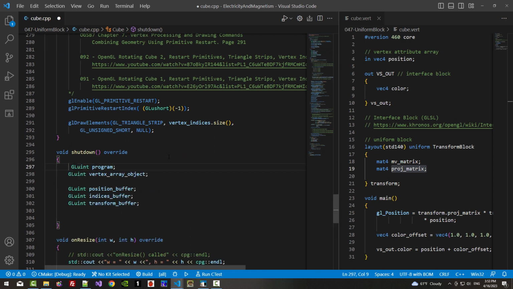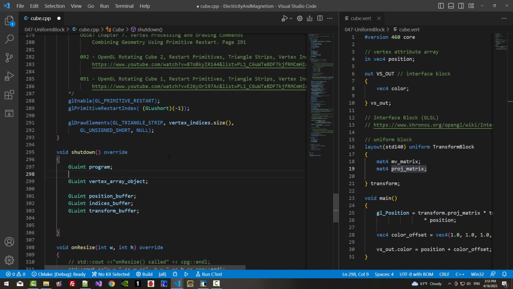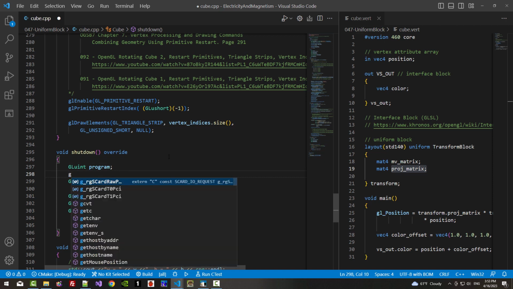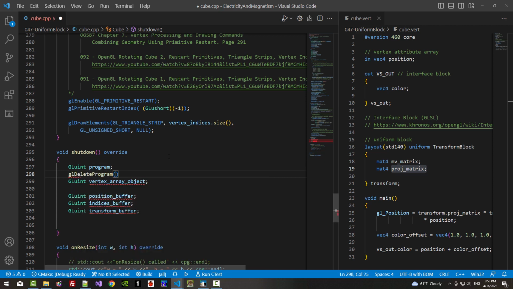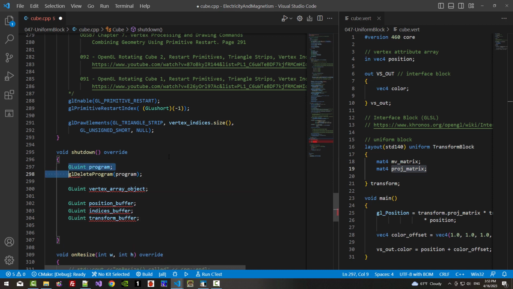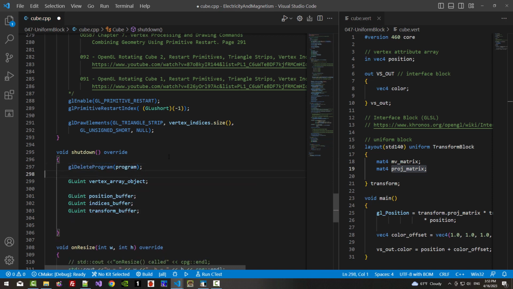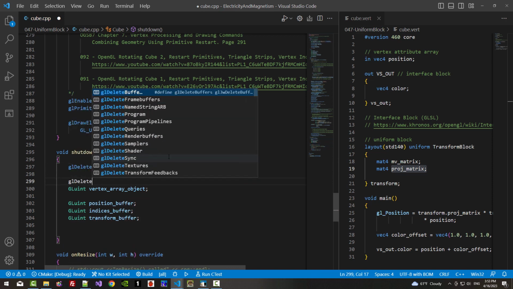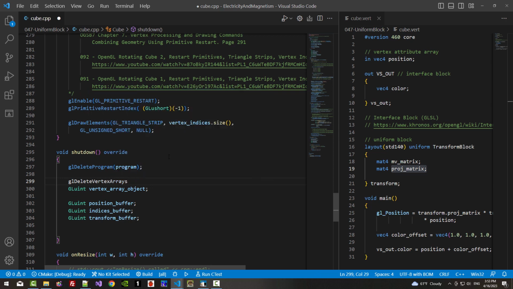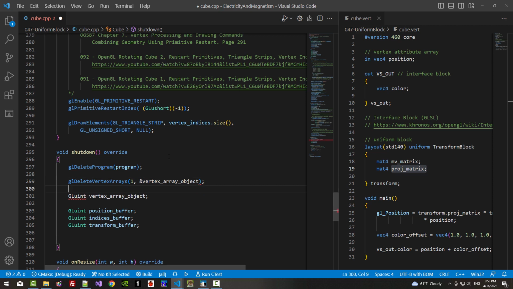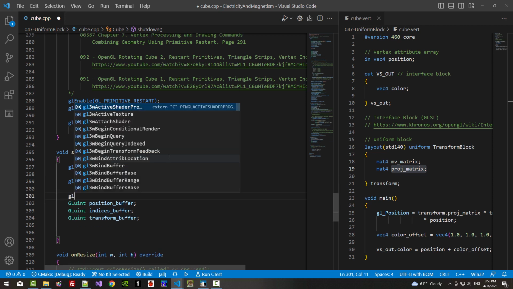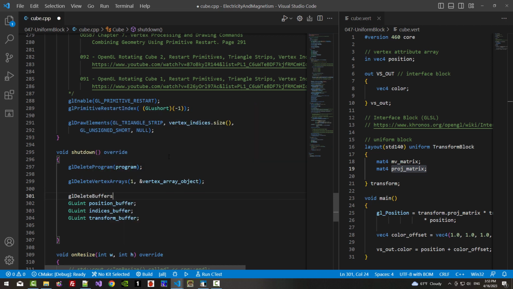After use, we have to delete the program. I will delete this. Delete vertex arrays, 1. Copy this, paste it here. I will delete this. Delete buffers, 1.